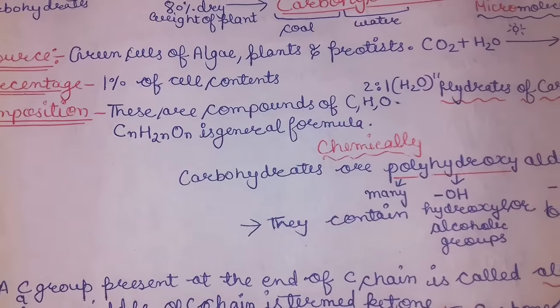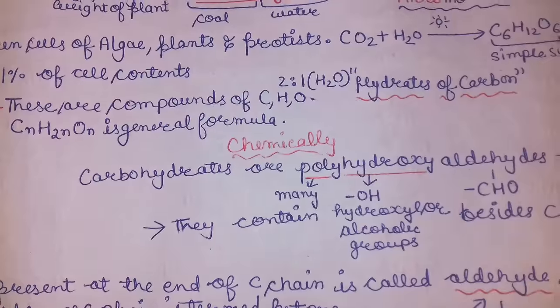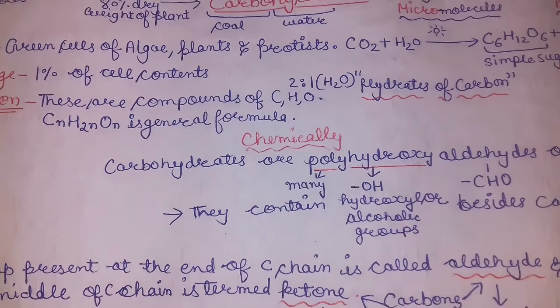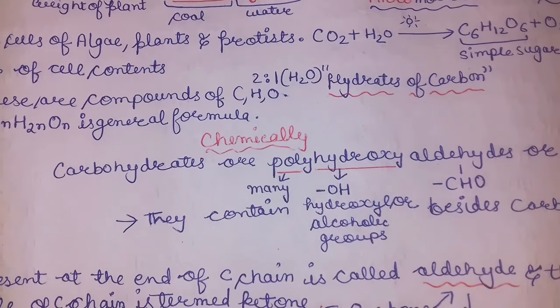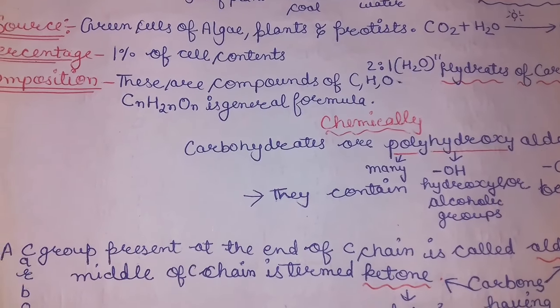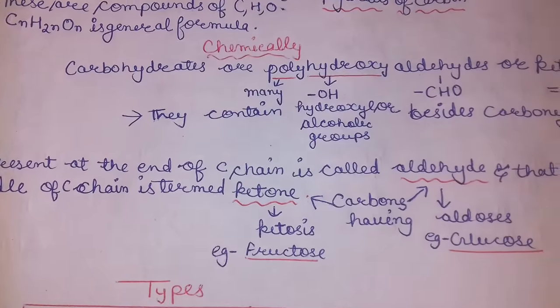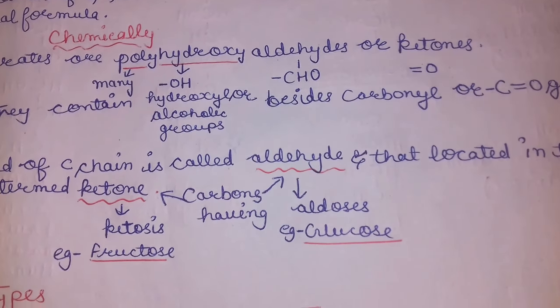But in composition, they are composed of three elements: C, H, and O. Hydrogen and oxygen are in the ratio 2:1, just like in water. Thus, they are known as the hydrates of carbon. The general formula is CnH2nOn. Chemically, carbohydrates are polyhydroxyaldehydes or ketones.